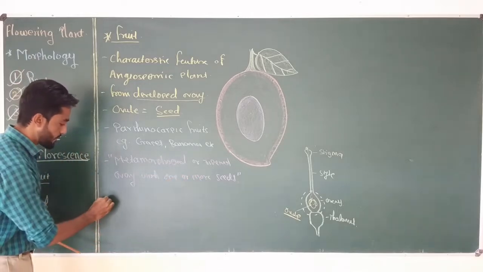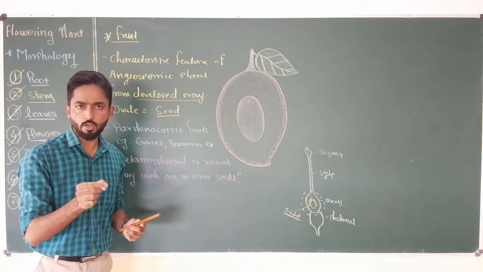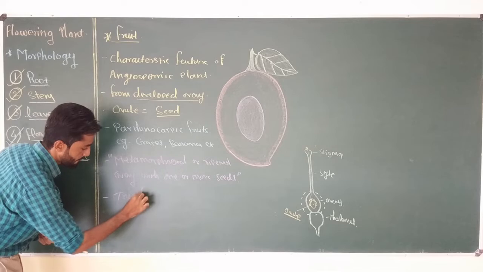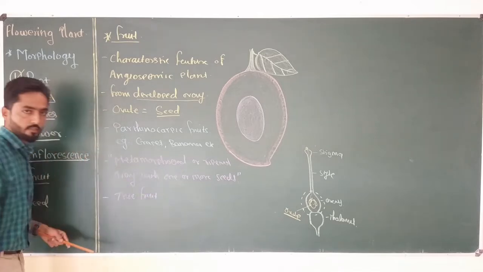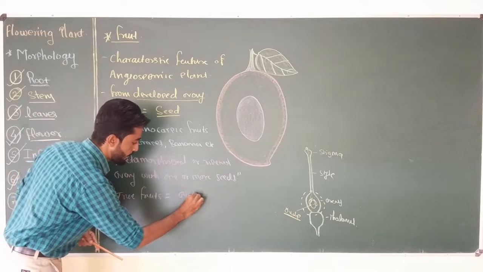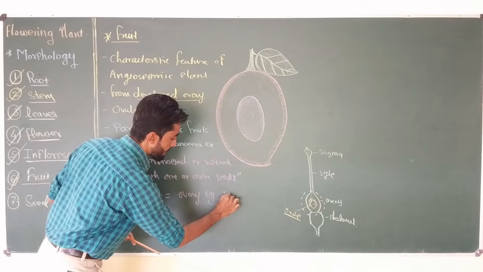If fruit develops only or exclusively from the ovary of the flower, it is called a true fruit. That means true fruits are the type of fruit which only develop from the ovary. An example of true fruit is mango.